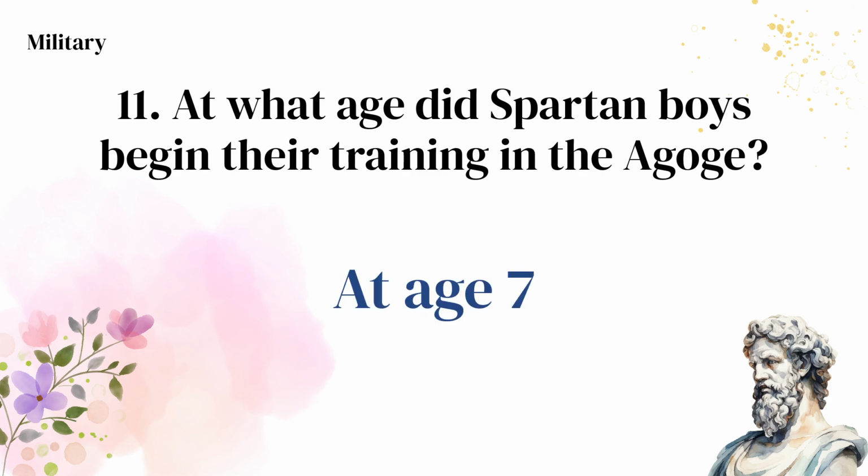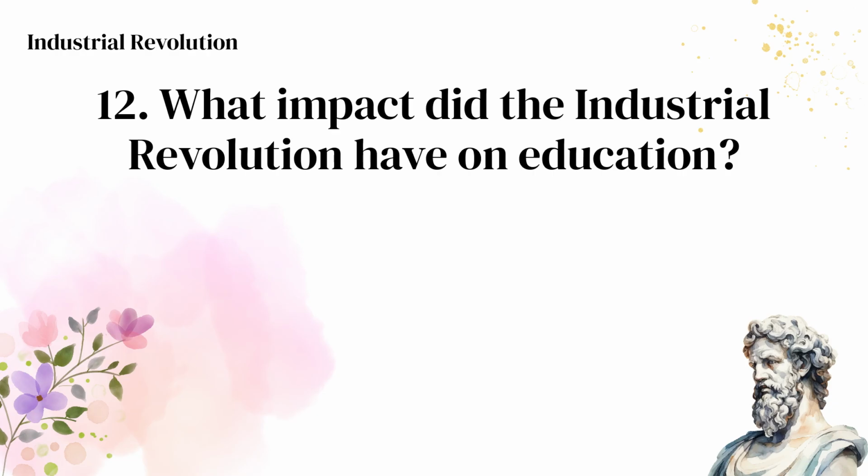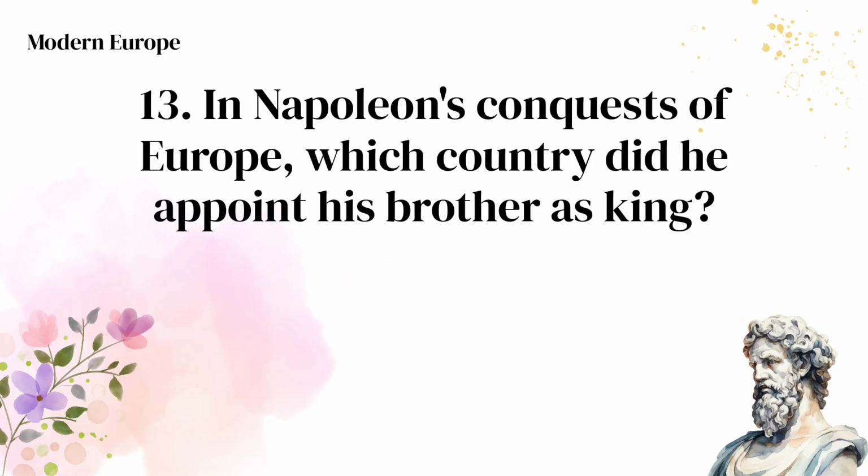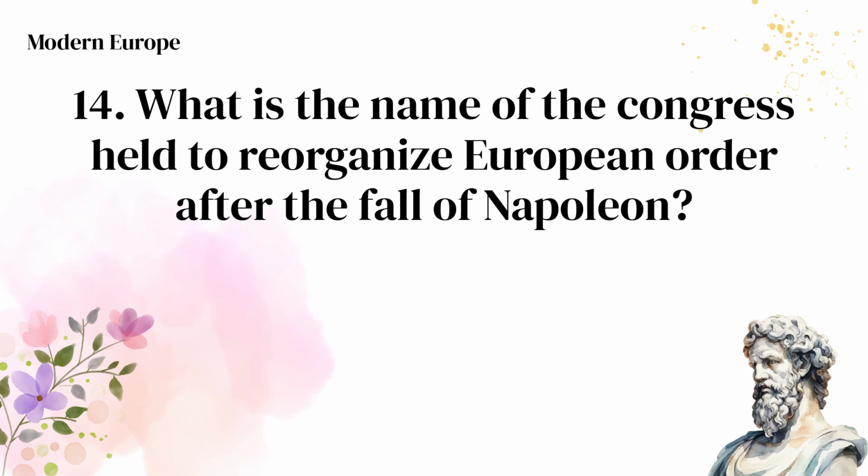At age 7. What impact did the Industrial Revolution have on education? Expansion of basic education. In Napoleon's conquests of Europe, which country did he appoint his brother as king? Spain. What is the name of the Congress held to reorganize European order after the fall of Napoleon?